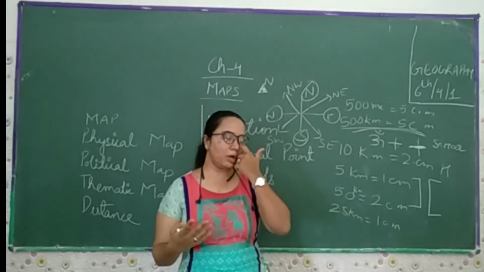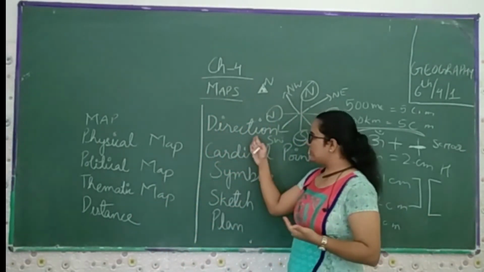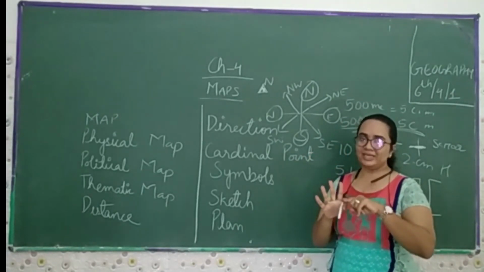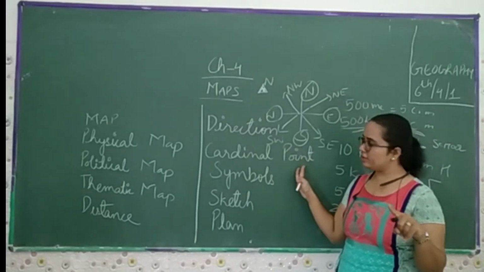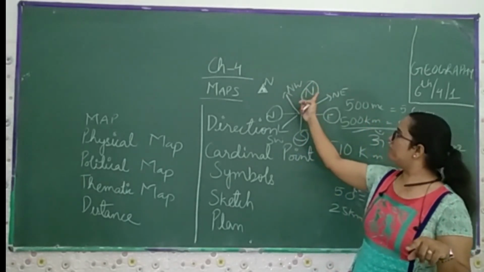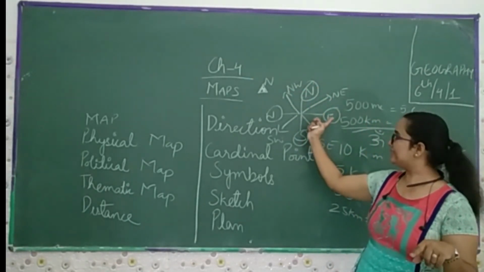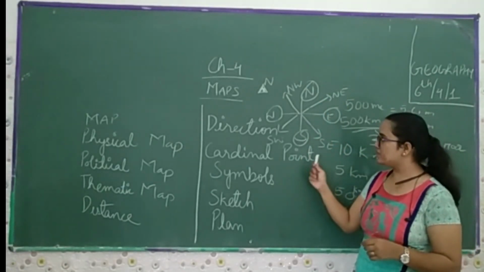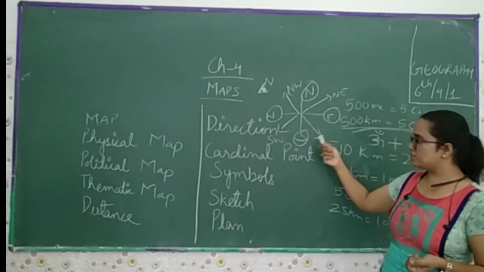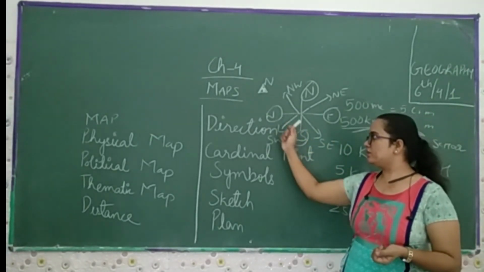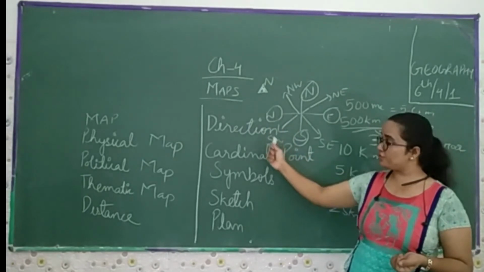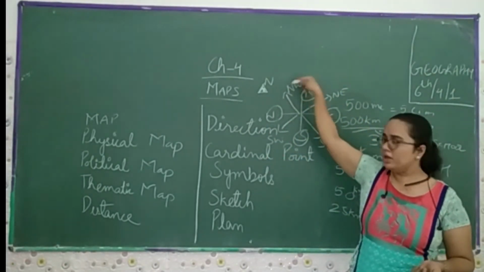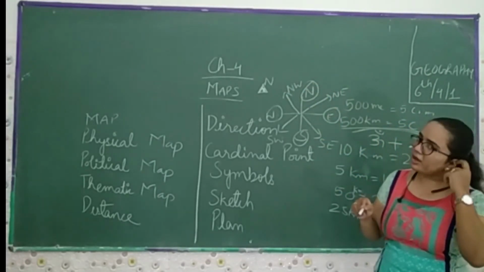Then later on we talk about direction. Majorly we have four directions: north, south, east, and west, which we call the cardinal points. By mixing north and east, this is the northeast direction. By mixing south and east, we find the southeast. By mixing south and west, we call it the southwest. By mixing north and west, we call it the northwest. These are all the cardinal points.